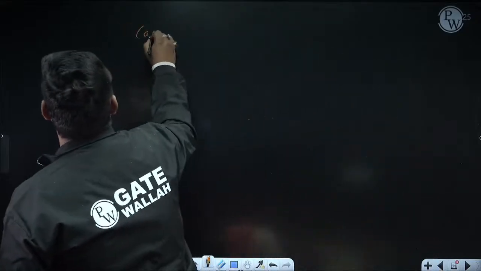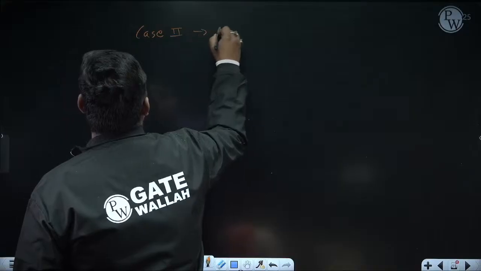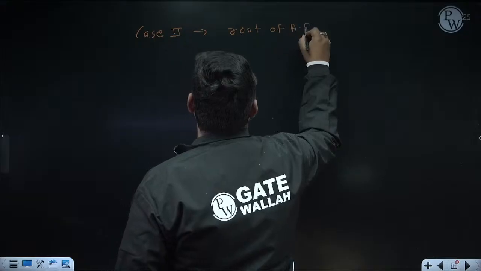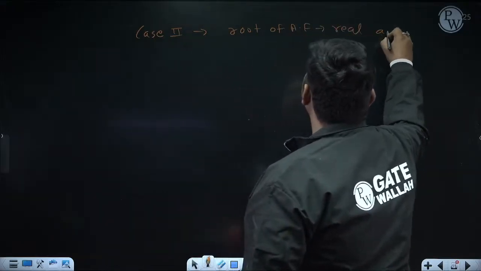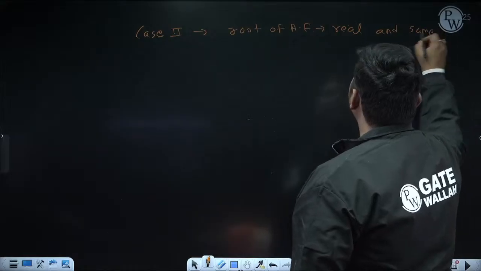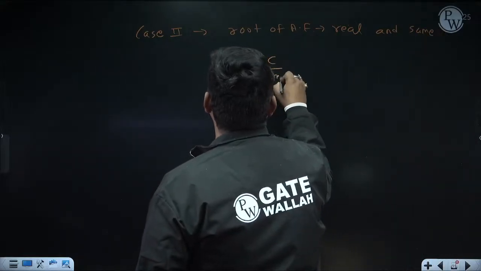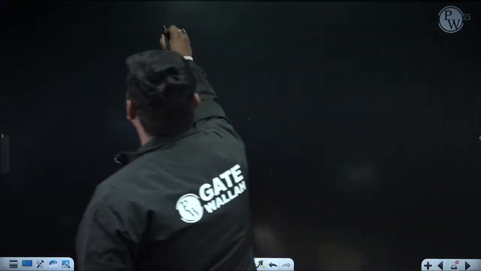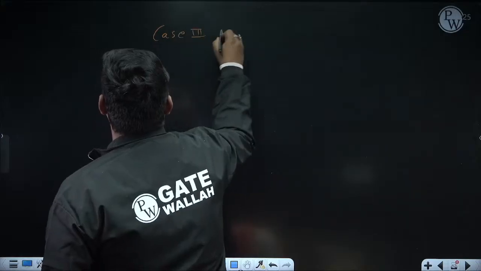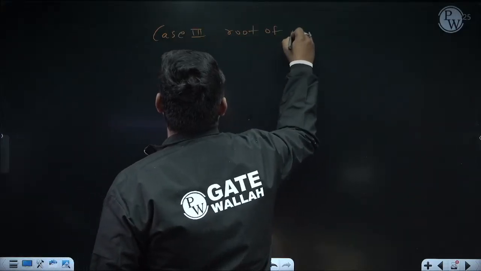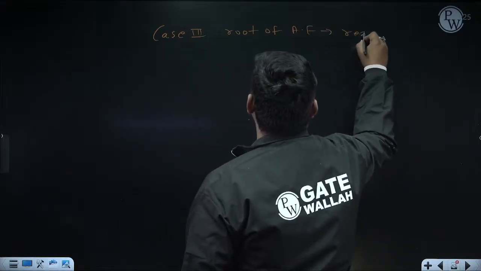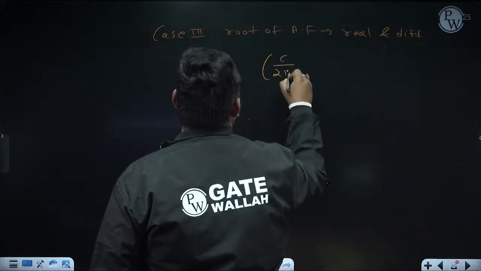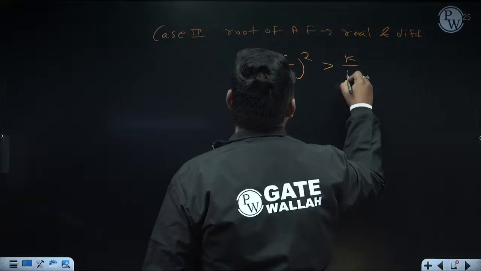Similarly, case 2, the root of the auxiliary equation will be real and same when c by 2m whole square is equal to k by m. Similarly, the root of the auxiliary equation will be real and different when c by 2m whole square is greater than k by m.